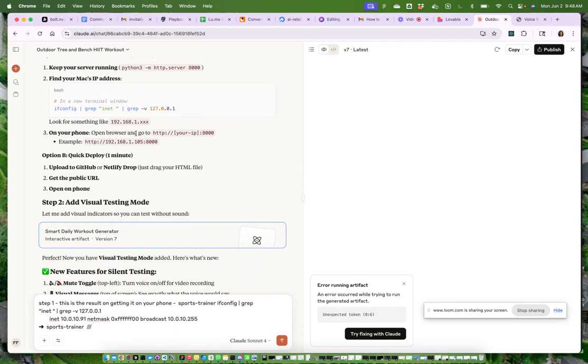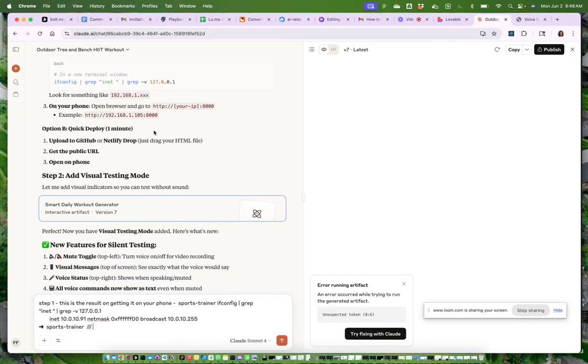Looking for something like 192.168. This is not something we find there. We find something totally different here. Then on your phone, open browser and go to HTTP, your IP, 8000. So let's first wait. Option B, quick deploy, upload to GitHub or Netlify Drop. Just drag your HTML file. Netlify Drop. Get the public URL, open on phone.